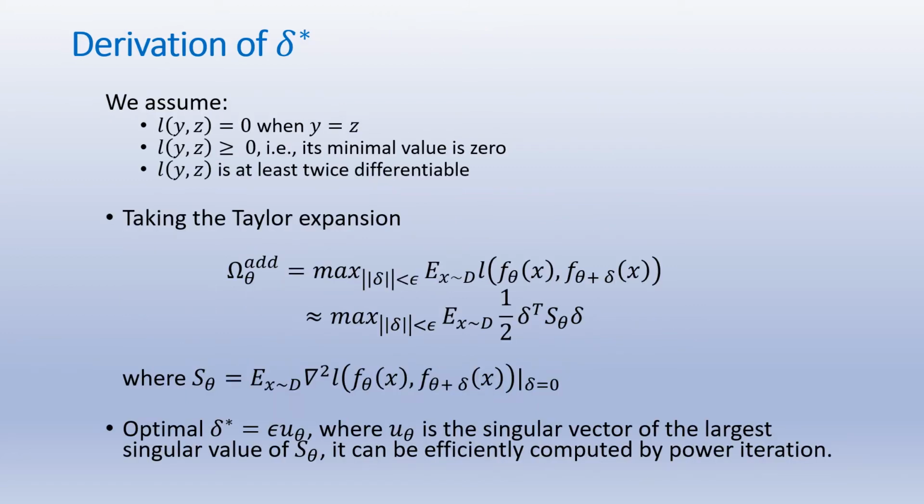We assume the distance function L achieves its minimum with equal inputs, and it is at least twice differentiable. Taking the Taylor expansion, the additive WCP approximately equals the quadratic term in the Taylor series. Then the optimal delta star has a closed form solution, which is proportional to the singular vector u theta corresponding to the largest singular value of the Hessian matrix S theta. It can be efficiently computed by the power iteration.